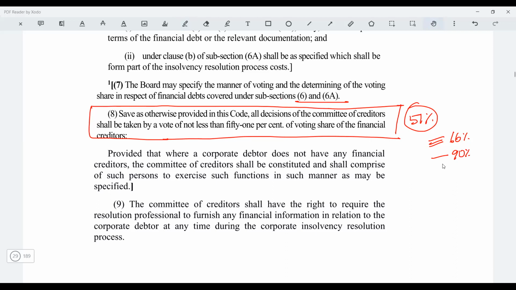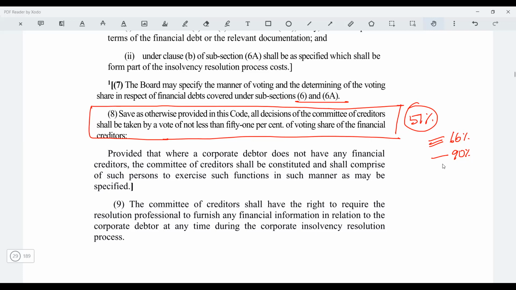Earlier it was 75% flat throughout. Anything you wanted to do, any decision the COC had to take, it was 75%. Whether it was approval of the resolution plan or the removal or the replacement, everything was 75%. Or for the extension, it was all 75%.